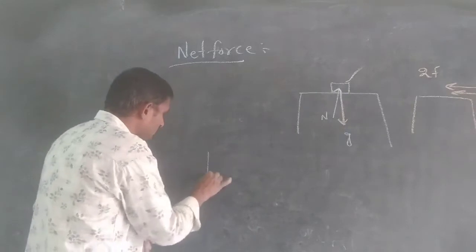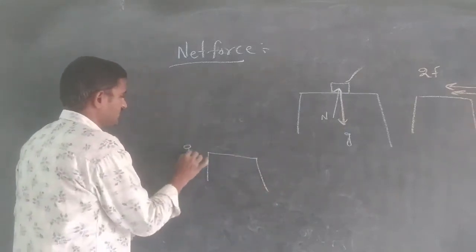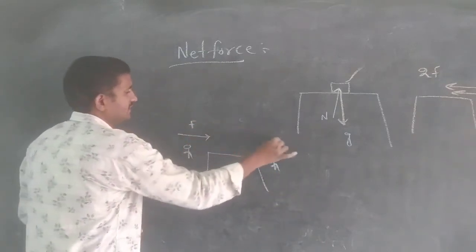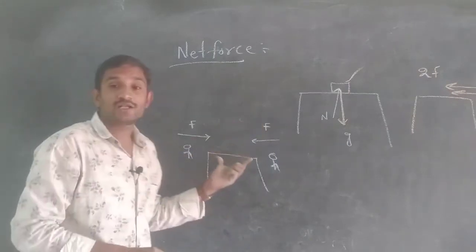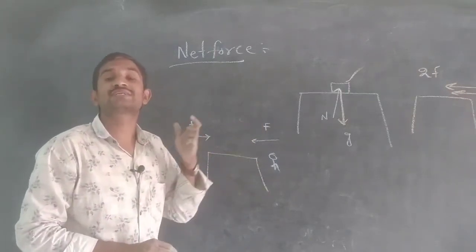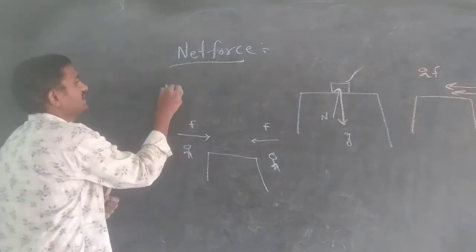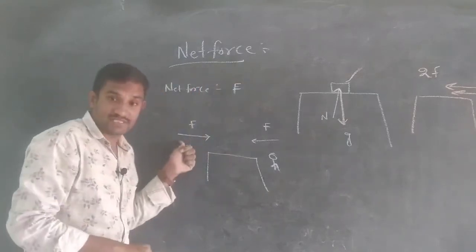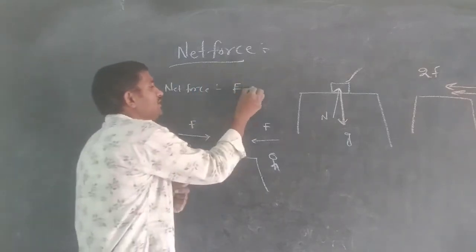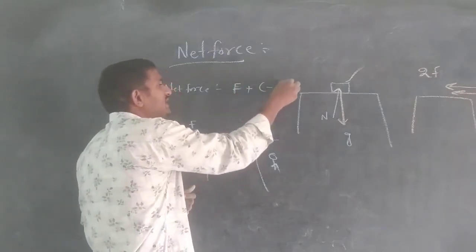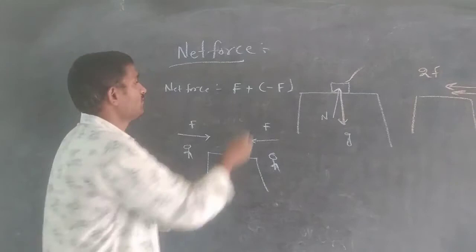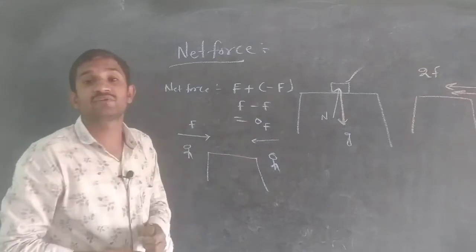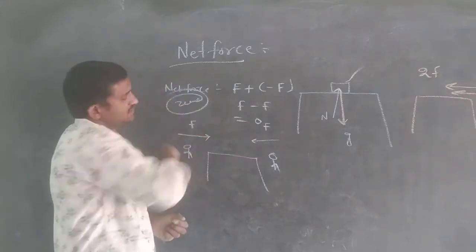Generally, suppose we take one table again. From this side one person is applying force capital F, and from the other side another person is also applying force capital F, both equal and in opposite directions. At that time, what is the net force? It is F from this direction, and again F, but in the opposite direction, so we take it as negative. Using the sign convention, F minus F, the net force becomes 0.